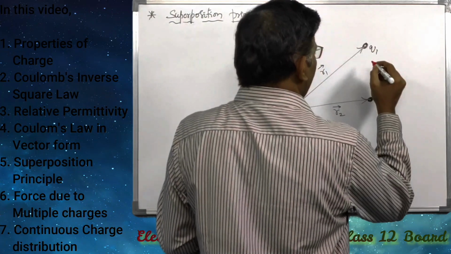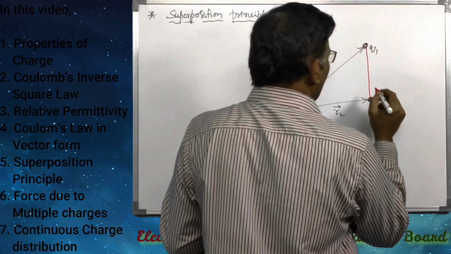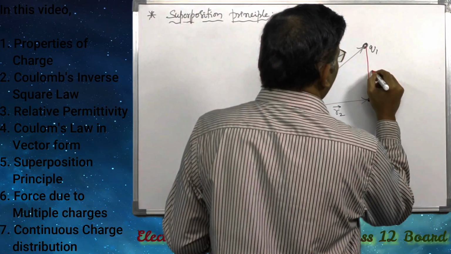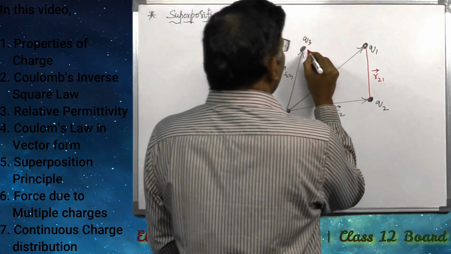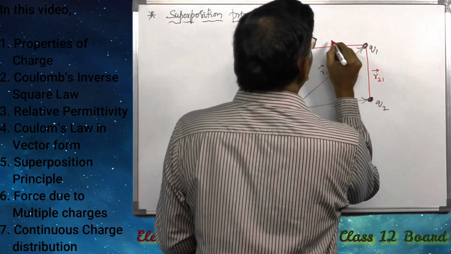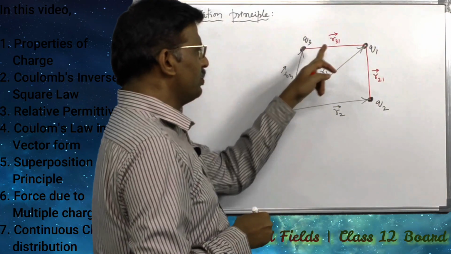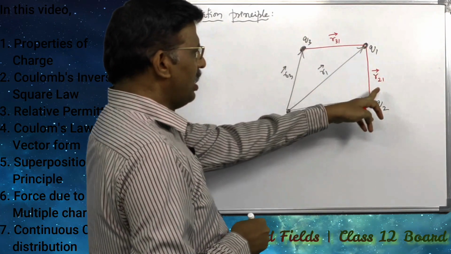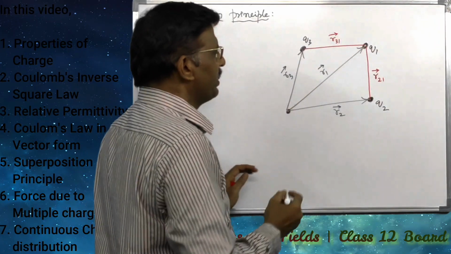Now, the distance of Q2 from Q1 is R21 bar, and the distance of Q3 from Q1 is R31 bar.